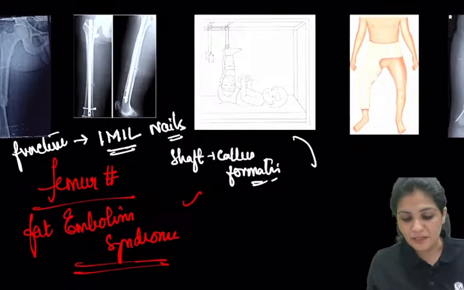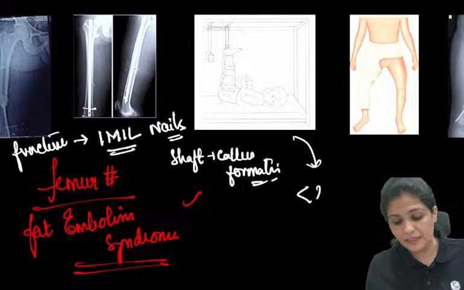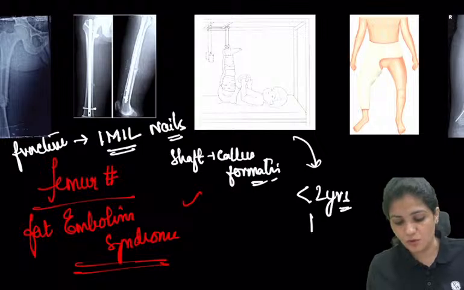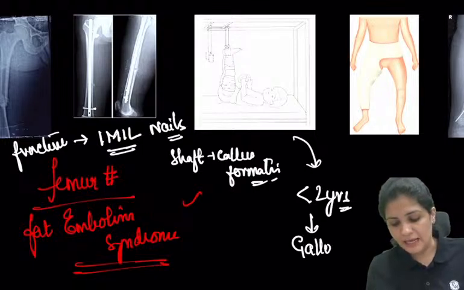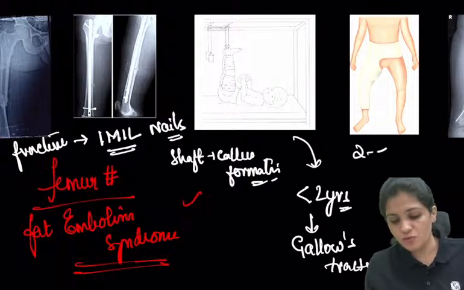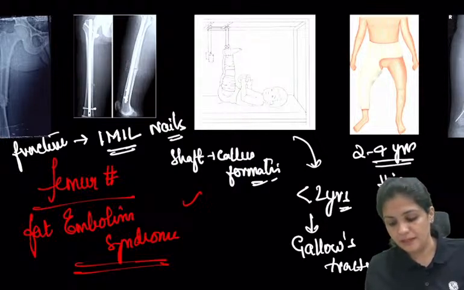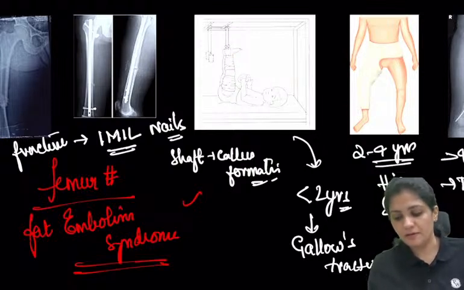And if this particular fracture has occurred in a child less than 2 years, what do you do? You put a gallows traction, right? If it is 2 to 4 years, then you treat with hip spica. If it is 4 to 8 years, TENS nails, right?